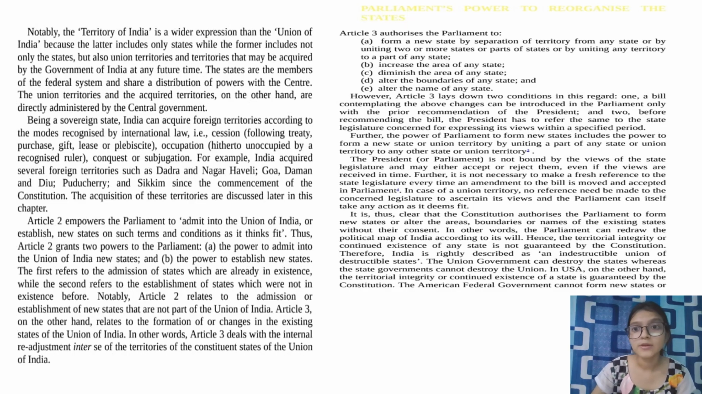It says Parliament's power to reorganize the states. As I said, Parliament has been given special power by the Constitution itself under Article 3. Now let's see what are the powers that have been given to the Parliament. Article 3 authorizes the Parliament to form a new state by separation of territory from any state or by uniting two or more states or parts of states or by uniting any territory to a part of any state. Next, it says increase the area of any state, diminish the area of any state, alter the boundaries of any state, and alter the name of any state.